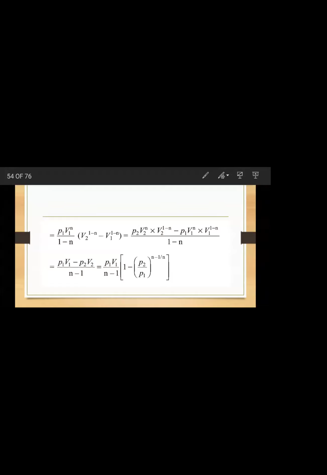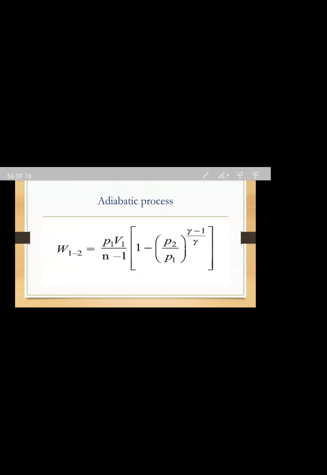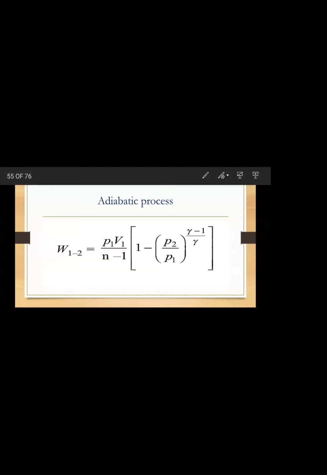Okay. Next comes the adiabatic process. So what is adiabatic process? Here you replace n by gamma. Correct? I am replacing n by gamma. So here I will write the equation for work done. What is the work done for adiabatic process? Do you remember, Pranita? No? So do you know what is the work done for polytropic process? This one: P1 V1 minus P2 V2 by n minus 1.